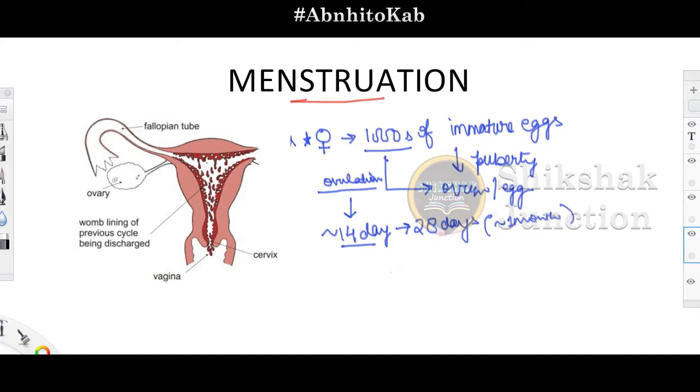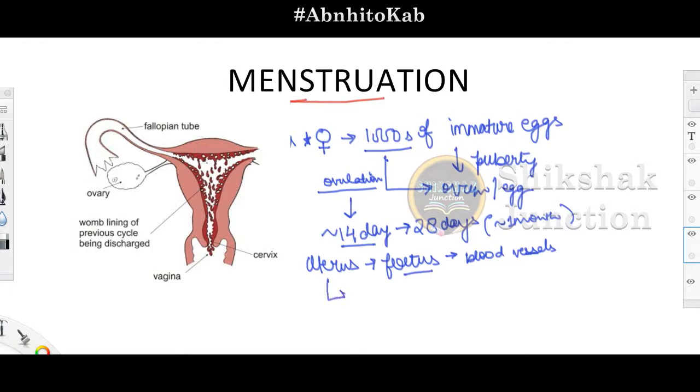Now again go back to the lecture where we talked about the female reproductive system in detail. There I told you about the inner lining of the uterus. In the last lecture we talked about the uterus, which is very important for the development of the fetus or the embryo. Why? Because it contains the blood vessels or endometrial lining, which provide the essential nutrients or requirements to the developing embryo. Now what happens after the ovulation?